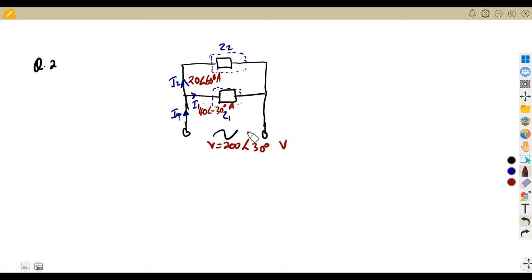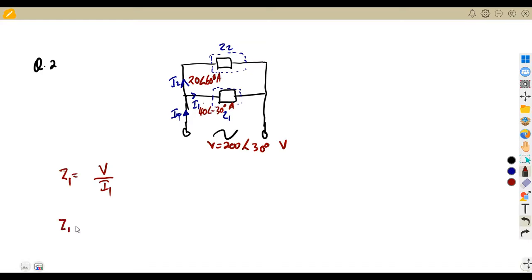But what is important, like I was saying, is that the voltage is the same throughout. In order for us to find the impedance, we know that impedance is the voltage over the current. So the impedance across this first part, which is Z1, is going to be V total over the current in that branch, which is I1, because we have the current. So we can calculate our impedance.